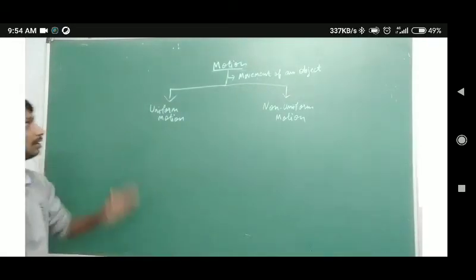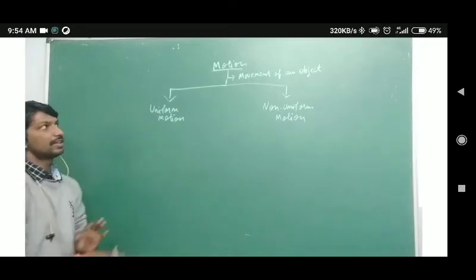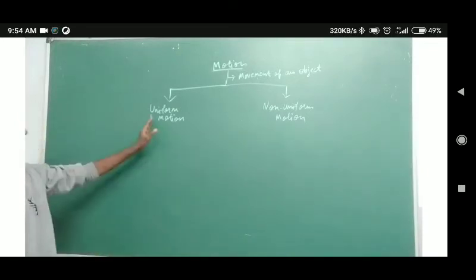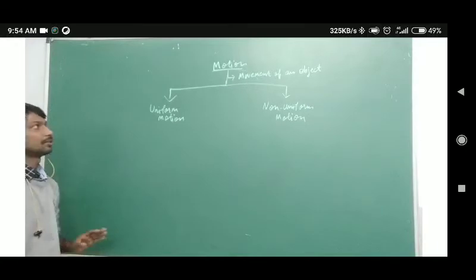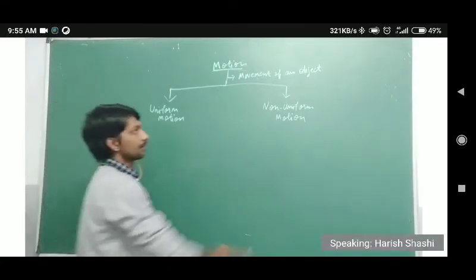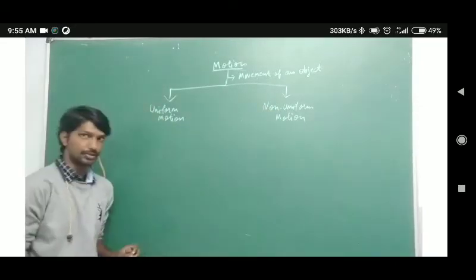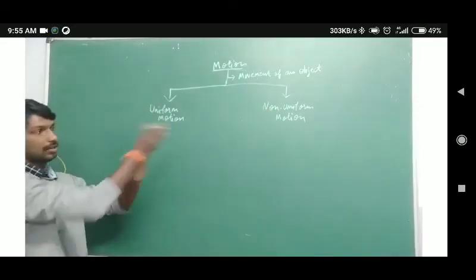So you know the definition of motion? It is nothing but movement of an object. Now here we have two kinds of motion: one kind is uniform motion and another is non-uniform motion.